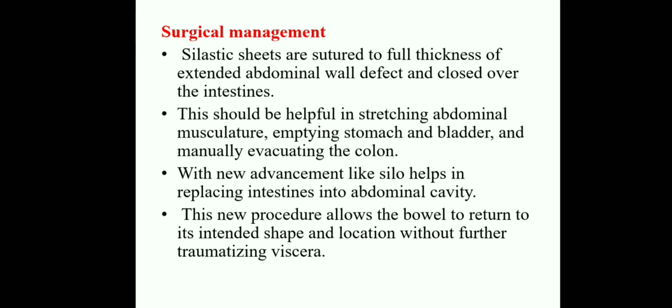Before surgery, you should manually empty the bladder and colon. And new advancements like the silo help in replacing the intestines into the abdominal cavity.